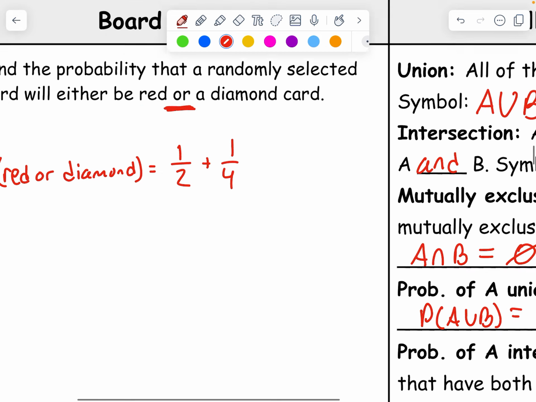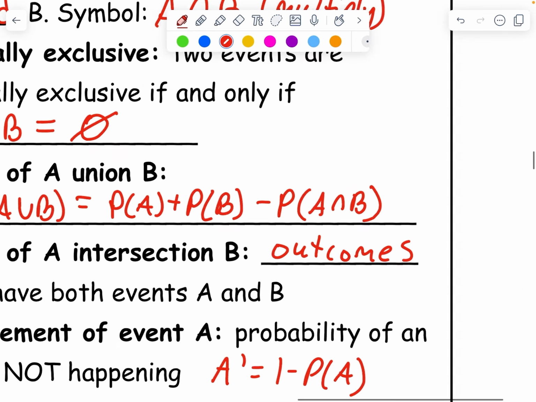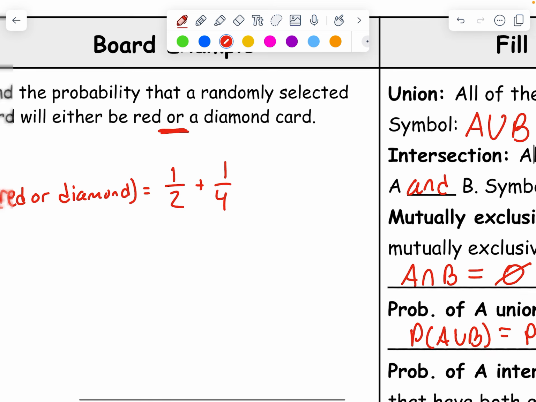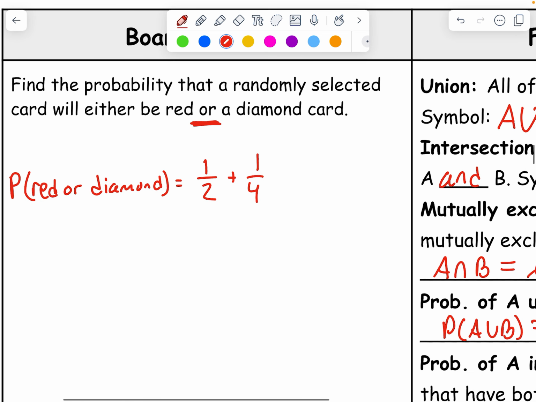I also want to subtract the probability of A and B. So what's the probability of getting a red and a diamond card? Well, if I get a diamond card, it's going to be red. All diamond cards are red. So the probability of that is still 13 out of 52 because there's 13 diamonds, which again is 1 over 4. So I would minus 1 over 4.